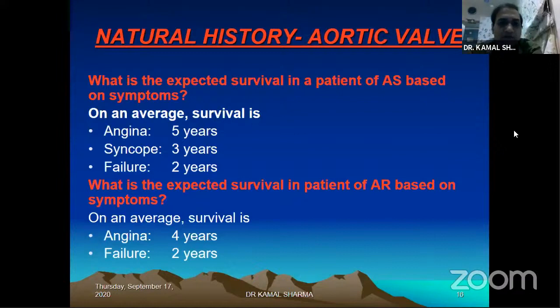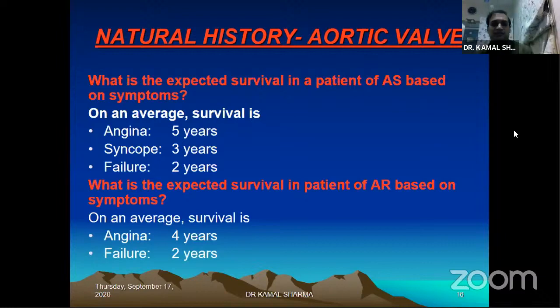Now, as we know from the Braunwald series, 5, 3, and 2 years for AS, and 4 and 2 for AR. For AR, angina is 4 years, and failure is 2-year survival. So again, a patient who has come with failure and has had it for more than 2 years, you're practically assuming that you're not dealing with a case of isolated aortic valve dominant lesion. You probably have MS, which has actually helped him live through some amount of PNDs and some amount of failures beyond this duration. So duration of the disease will also tell you, for a patient with syncope for more than 3 years.